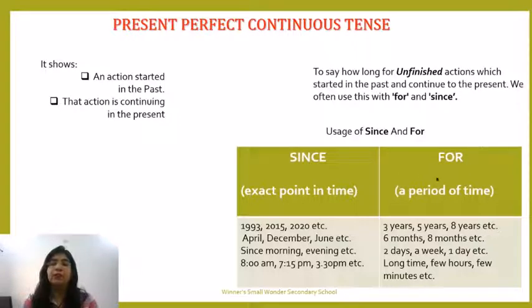For that I'll use for. So you have to just remember one thing: when there is an exact point of time, when I know when my action has started, I will use since. And when I only know a period of time, I will use for. This is very simple. When we do the examples, this will become more clear to you all.